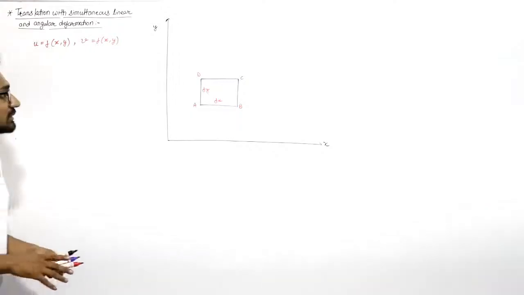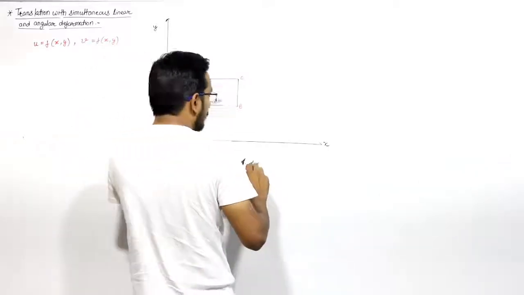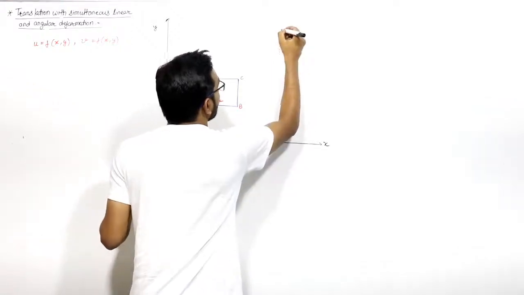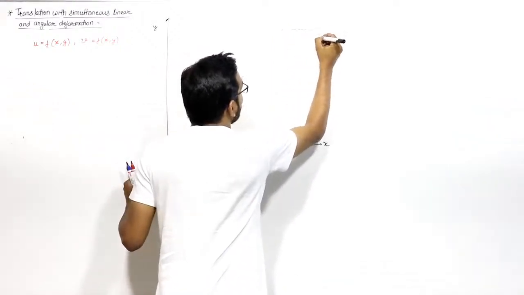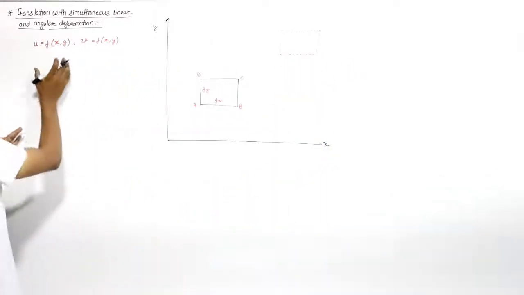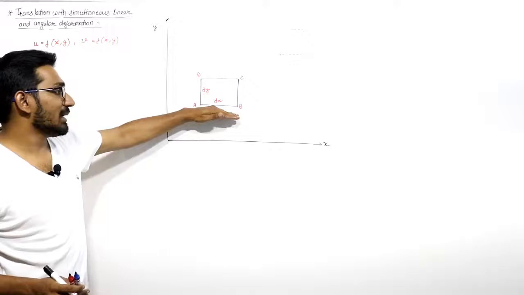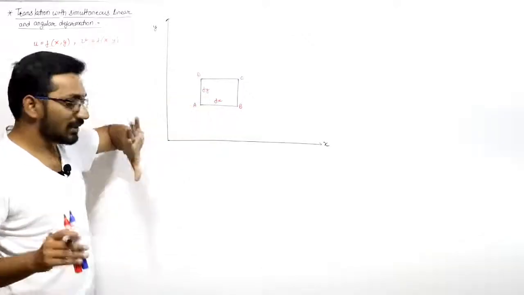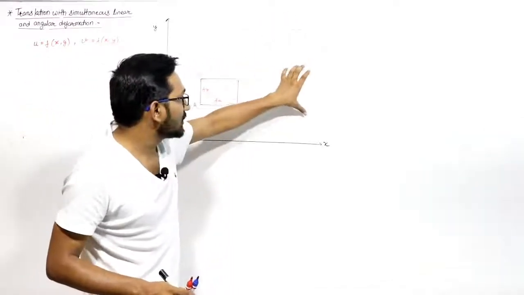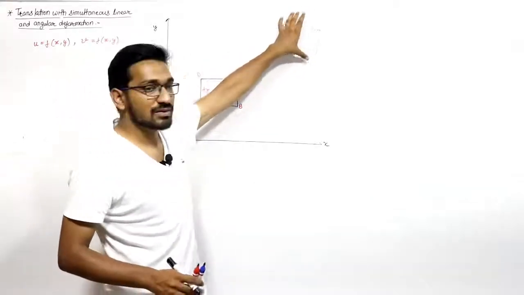After some time delta t, this element will move from here to here. Now, please try to understand the concept. First of all, I am making this initial element, A, B, C, D. But in this case u is a function of x and y, and v is also a function of x and y. So if we talk about this line element AB, this particle will move from here to here. It will travel an x distance also, and a y distance also. It is traveling in the x direction and y direction both. That's why I'm showing it in these coordinates.